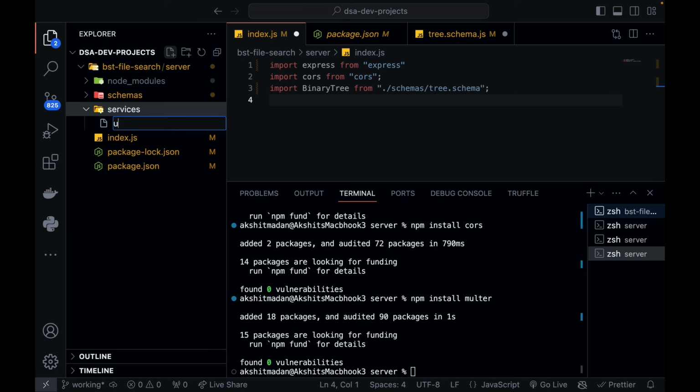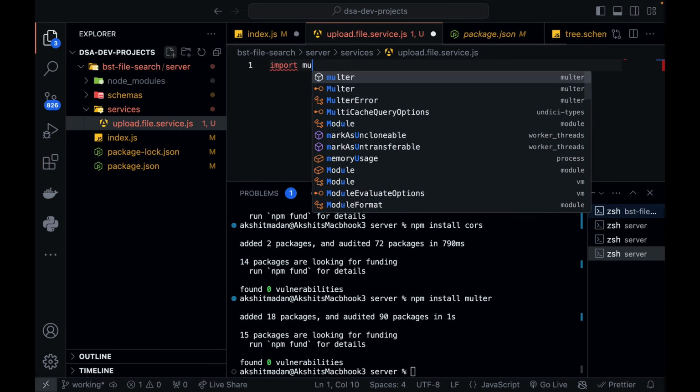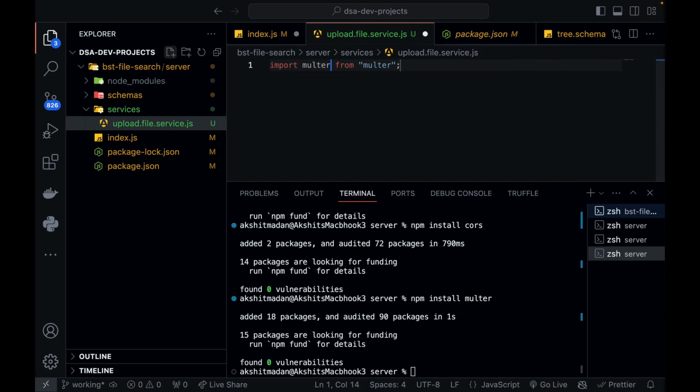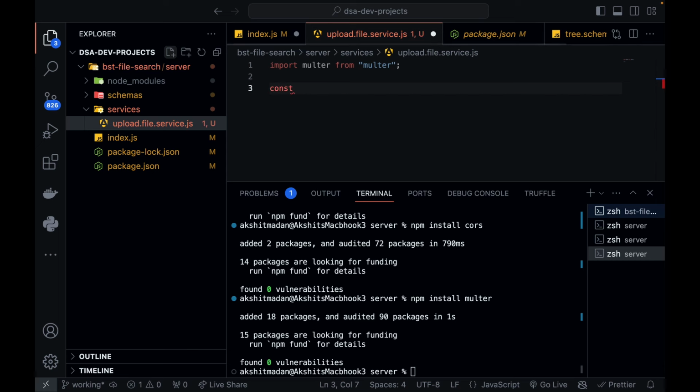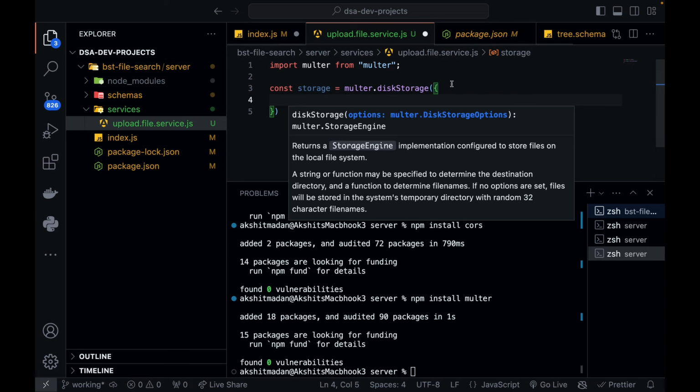So I'm creating a file called upload.file.service.js. In this file upload service, first of all, I'm going to import multer. So import multer from multer, right? And you need to create an object storage which will be using the multer.diskStorage function. So multer.diskStorage, and in this you need to define two parameters. One is the destination of your uploaded files.